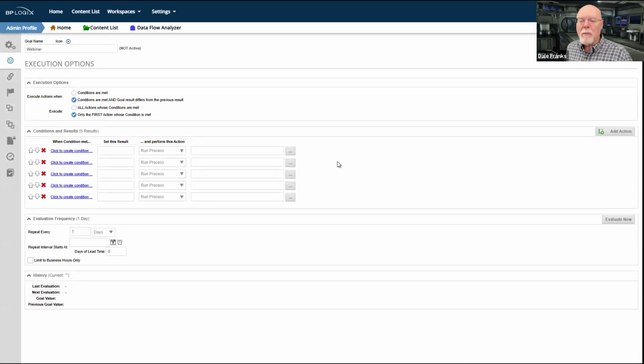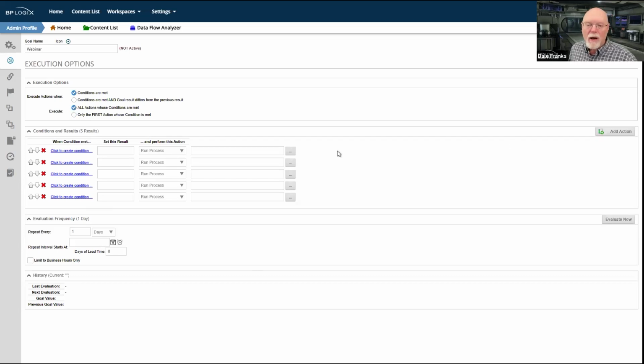So you can actually make some very complicated conditions and results down at the bottom of the screen in the Conditions and Results tab or section, and determine whether you want them all to run or some of them to run, or determine whether you want them to run in a specific order and just stop at the very first one. So this gives you a lot of flexibility in the conditions that you create, but it's super important that you match the conditions here in the execute options section with the actual conditions you run and how you want those conditions to run.